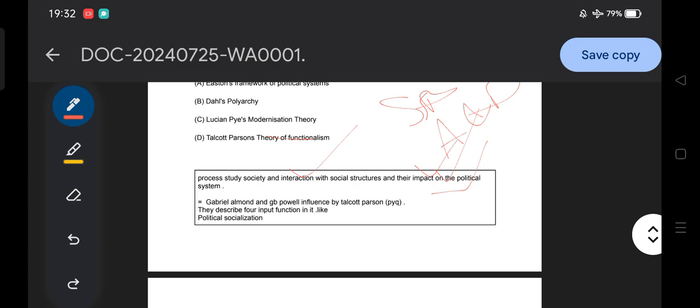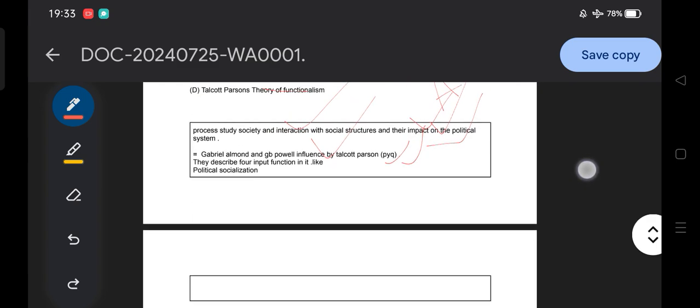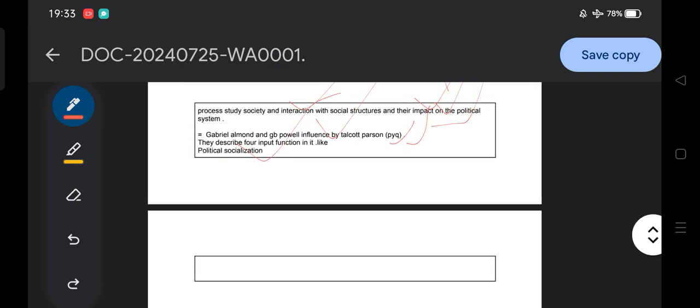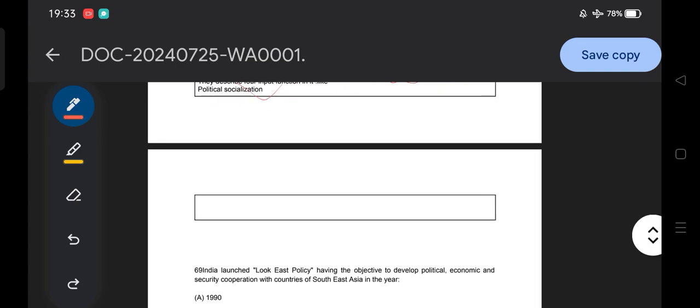They also believe in the idea of specialization. For example, the family does the work of political socialization, and the legislature does the law-making process. That is known as specialization of the structures. Gabriel Almond and G.B. Powell were influenced by Talcott Parsons, which you need to remember, and they describe four input functions: political socialization, political recruitment, political articulation, and political communication. These are the four input functions according to Gabriel Almond.